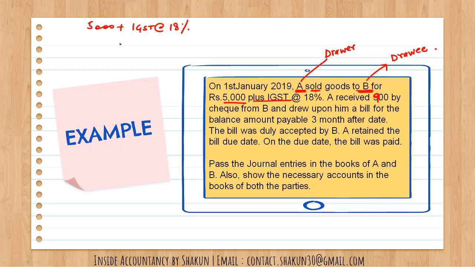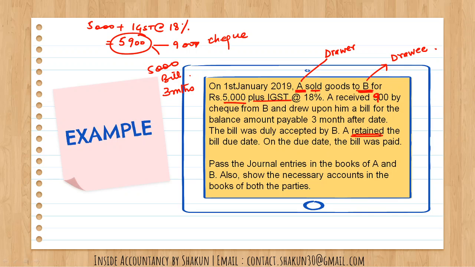So IGST at the rate of 18% is 900. So total amount was 5,900. Out of this 5,900, 900 is paid through check and on the remaining 5,000 a bill is drawn. This is what he is saying, and the bill is drawn for 3 months.